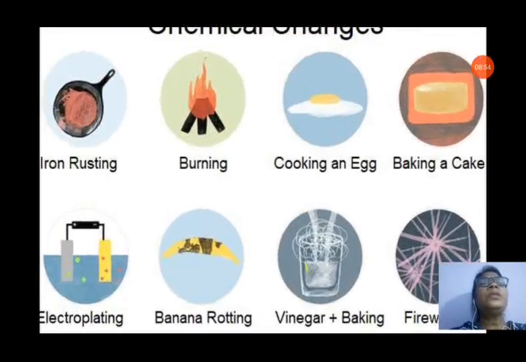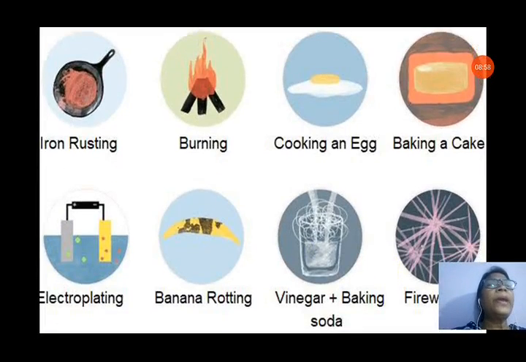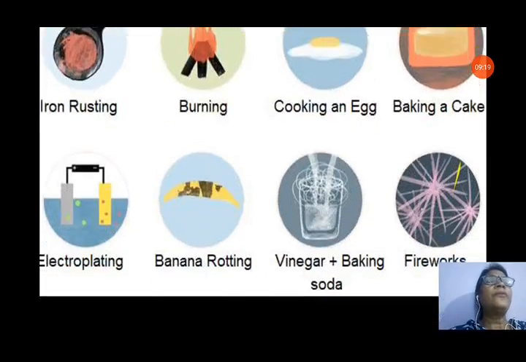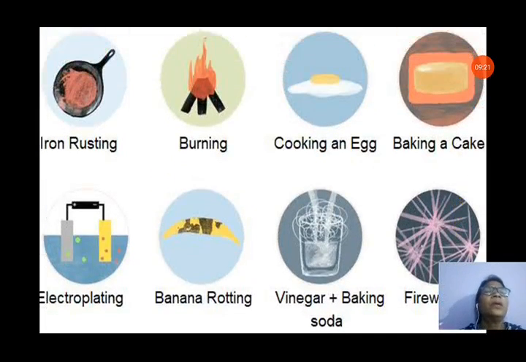Some chemical changes you can see: iron rusting, you cannot get back iron; burning of wood, you cannot get wood back; cooking of an egg, you cannot get the raw egg again; baking of cake, you cannot get the material used in the cake again; electroplating, you cannot get back the original metal; banana rotting, you cannot get the original banana again; vinegar plus baking soda, there is a reaction, you cannot get vinegar and baking soda back again; fireworks after bursting of crackers, you cannot get the crackers back again.